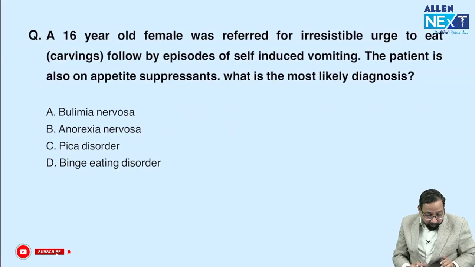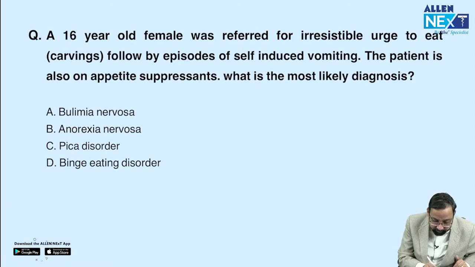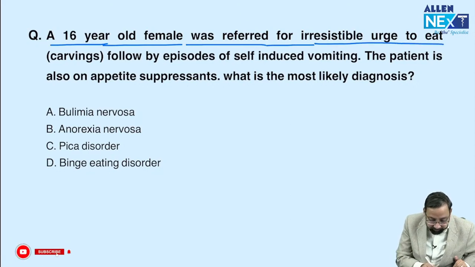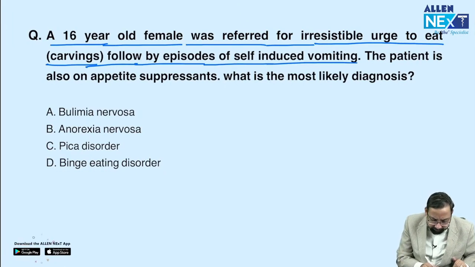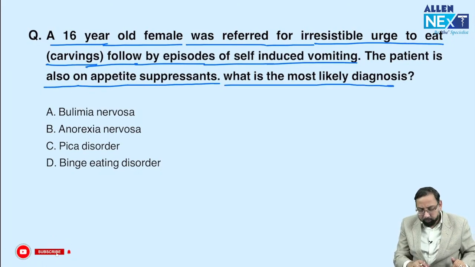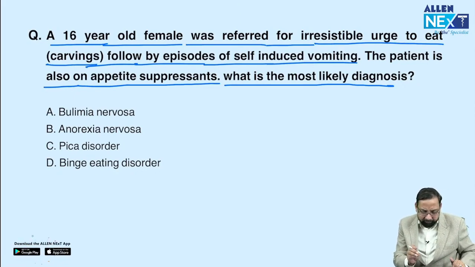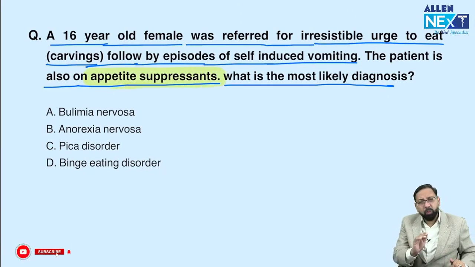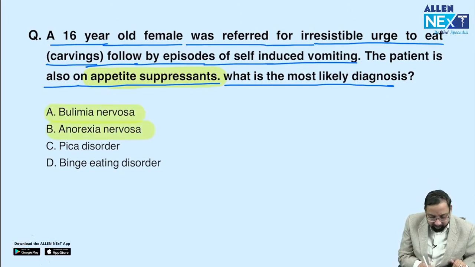Now, next question. Eating disorder. A 60-year-old female was referred for an irresistible urge to eat or craving, followed by episodes of self-induced vomiting. The patient is also on appetite suppressants. What is the most likely diagnosis? When this question was asked, a little bit of controversy started because of the appetite suppressants. So don't get confused by appetite suppressants. They may be used by anorexia nervosa patients or bulimia nervosa.